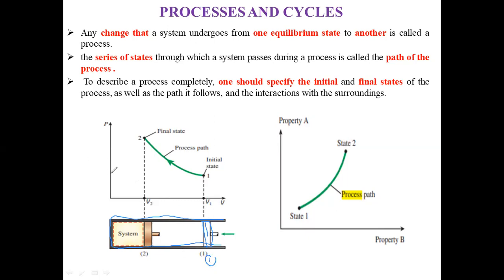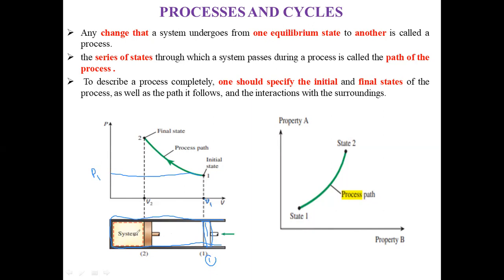Let us consider P1 is the pressure inside the cylinder. At that time, the volume of the cylinder is V1, the volume at the initial state of the piston. When the piston moved from right to left, what happened friend?